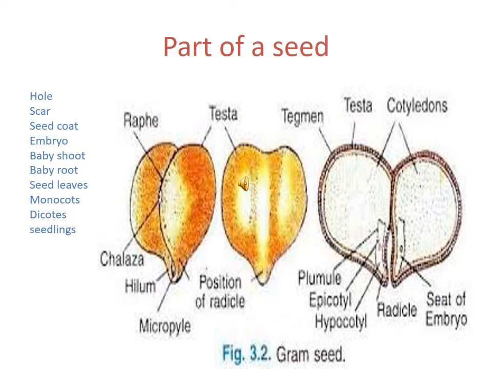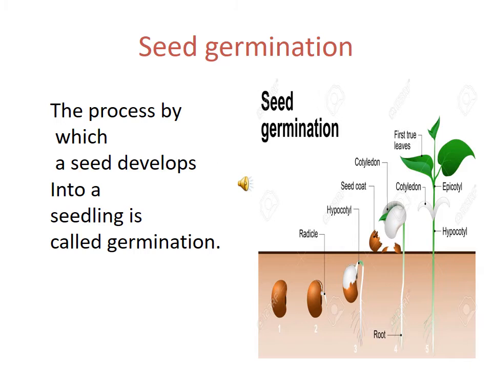The baby shoot grows upward to form the stem and leaves. The baby root grows downward to form the root. Seed germination. So this is important. Look at the picture carefully. The process of a seed developing into a seedling is called germination.